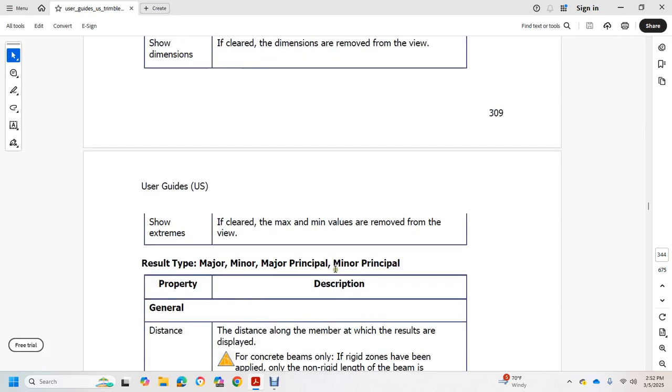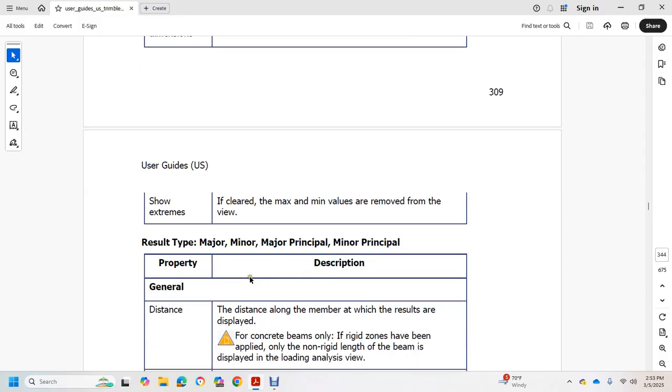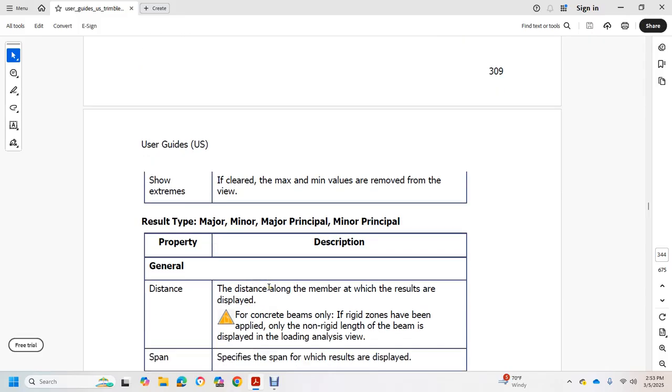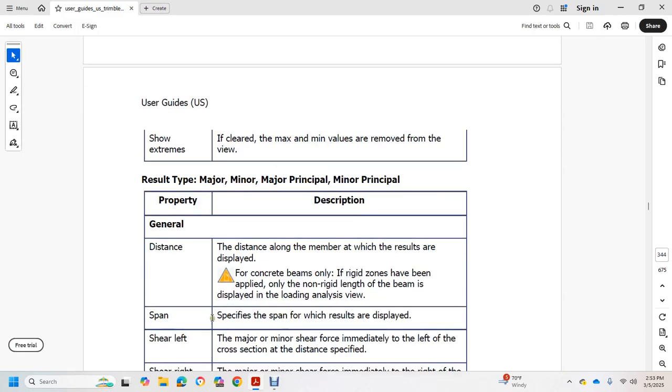Result type: major and minor, major principal and minor principal. General, in property and description. General: the distance along the member of the result displayed for concrete beams. If the rigid zone of the beam is applied, it applies only to the non-rigid length of the beam. Display with the loading analysis span, with the switch with the span, and the result displayed: shear left.